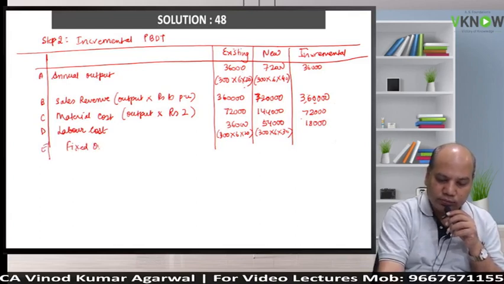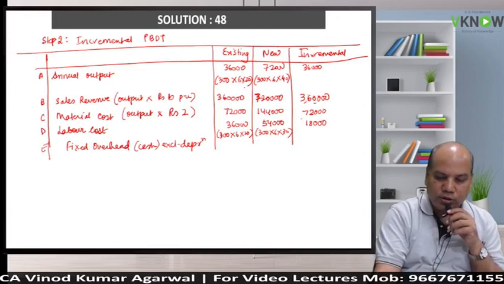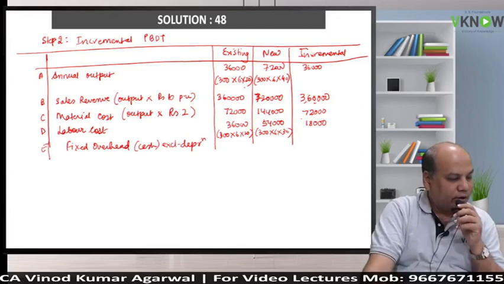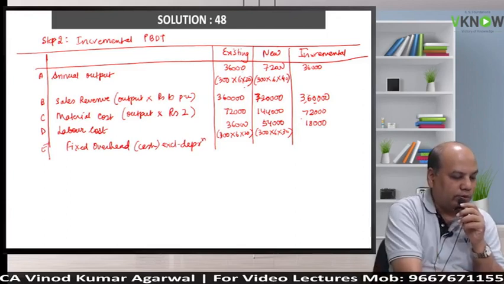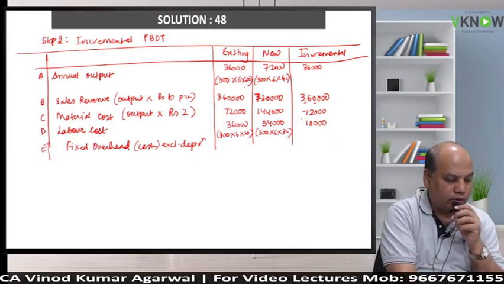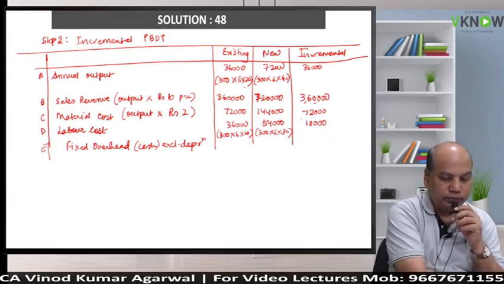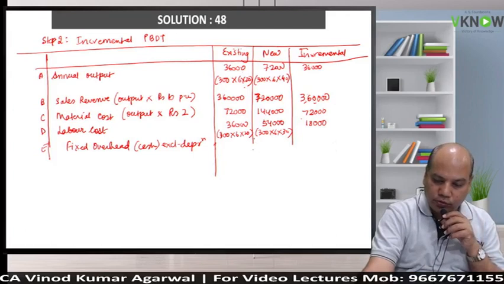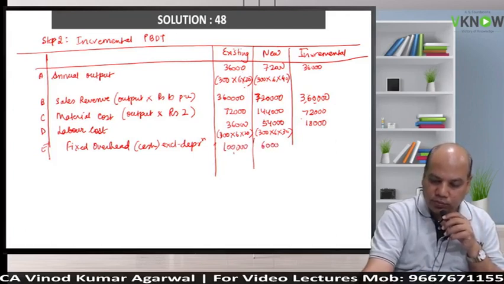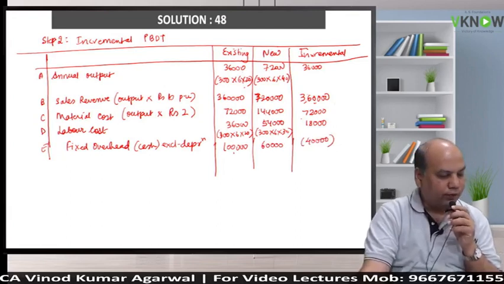One more, fixed overhead, in bracket cash, excluding depreciation. So what is the fixed overhead given in the problem for the existing machine? 1 lakh. Is it 1 lakh? And how much is there? 60,000. So you will save 40,000 here.